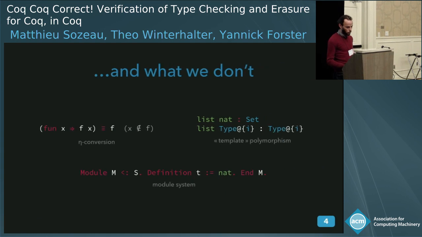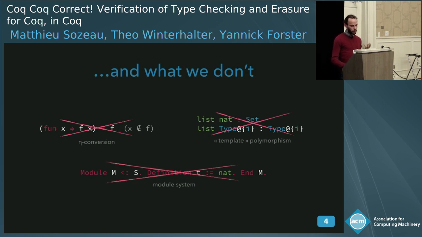What we don't have is the notion of eta conversion, which was added about 10 years ago in Coq. And actually, it's an open problem whether we have subject reduction for eta conversion with cumulativity and that reduction. We don't implement template polymorphism either, which is another way to do universe polymorphism that is subsumed by cumulative polymorphic inductive types. And finally, we didn't try yet to tackle the module system.